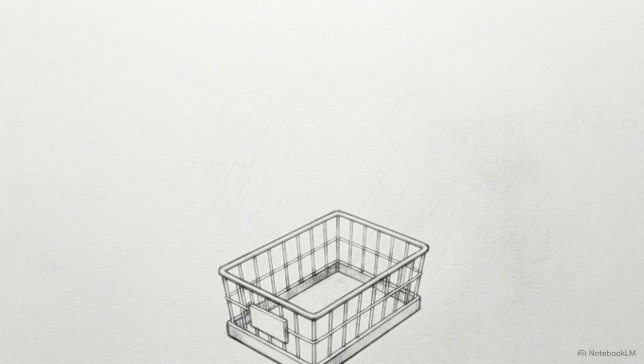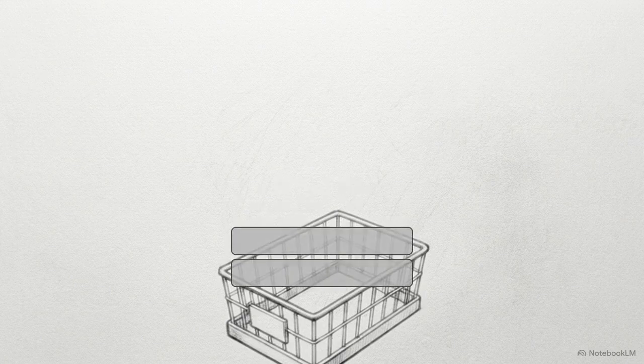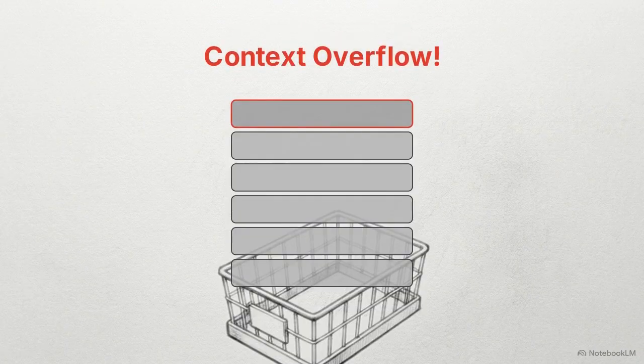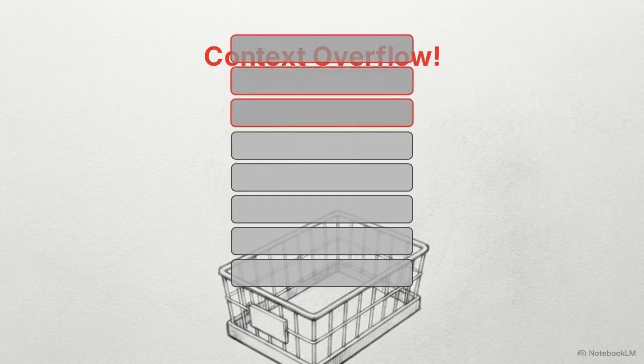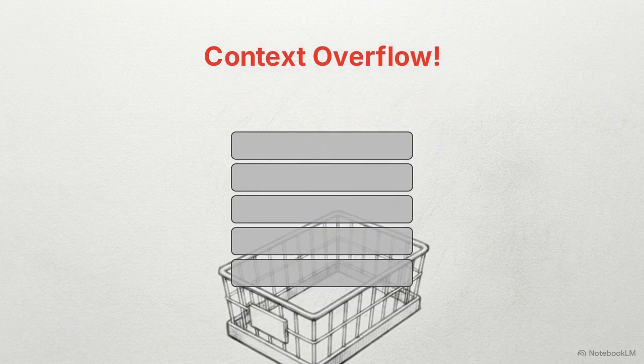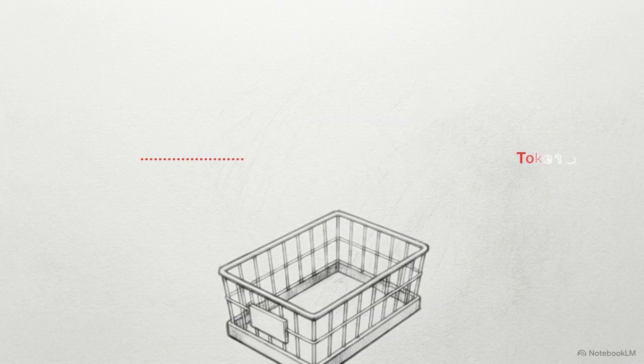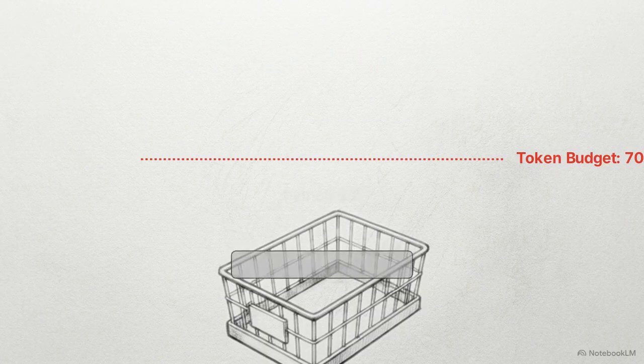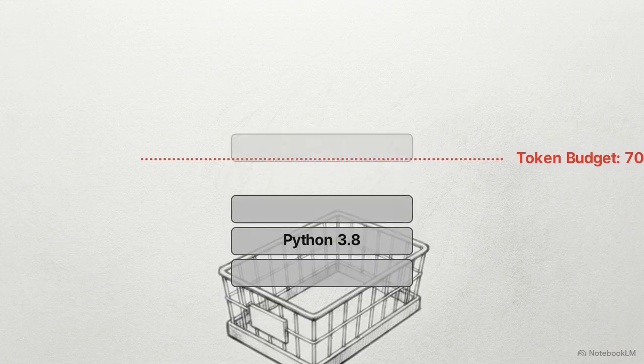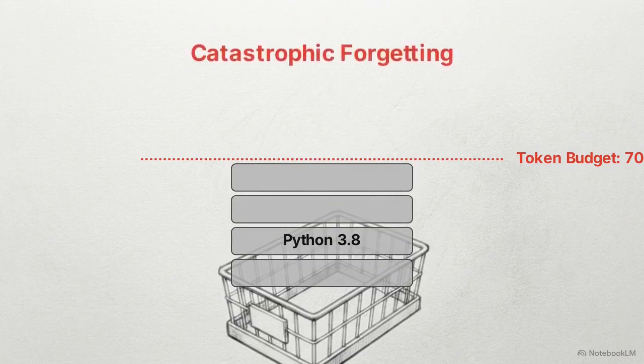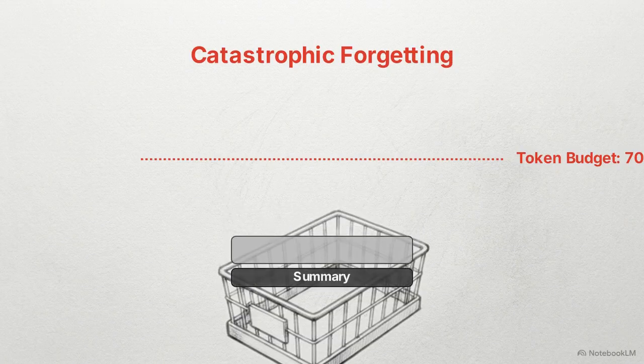This visual represents a model's token window. As a conversation grows, retrieved documents, chat history, and tool outputs pile up inside it. This is context overflow. When this container gets full, the model silently truncates information, delivering answers based on incomplete data. To stop this, you implement a strict token budget, track usage, and trigger compaction the moment capacity reaches 70%.